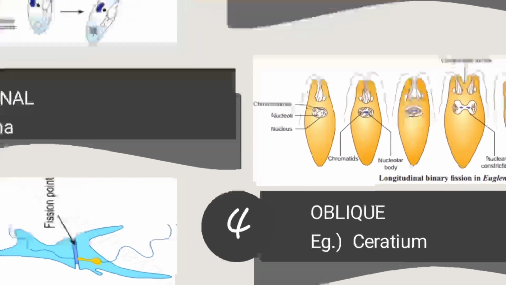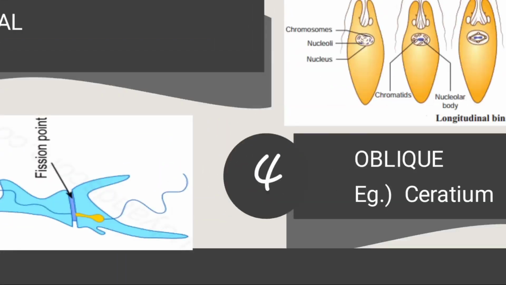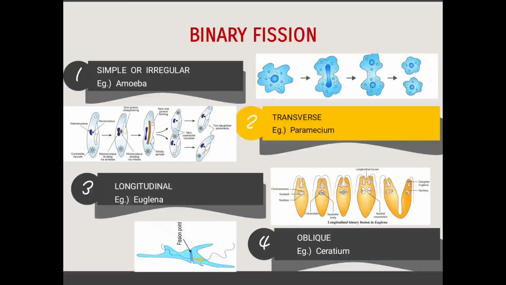And then oblique fission. Oblique fission is not taking place in a direct, correct way. That is what the word oblique means. It is seen in Ceratium, where the fission occurs at any site and no equal halves are obtained. So here the fission occurs at an oblique plane. So we will call this oblique fission.